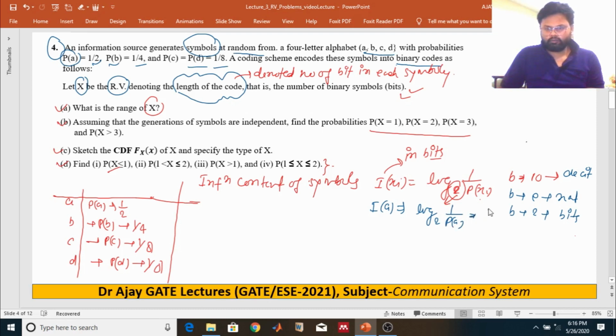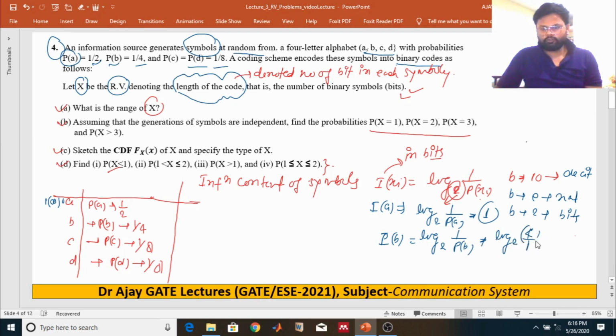It is what? 1. That means this symbol can be either 1 or 0. That means it has only 1 bit. What about the information of B? It is nothing but log base 2 of 1/P(B). If you put in the value 4, it will be 2.